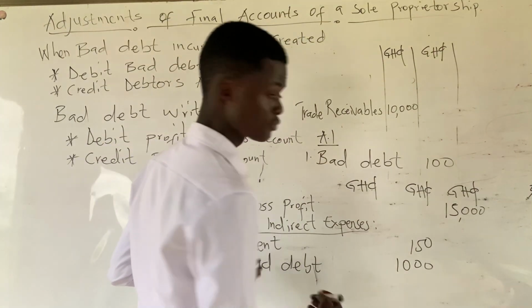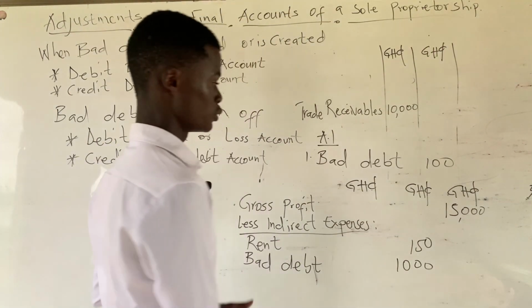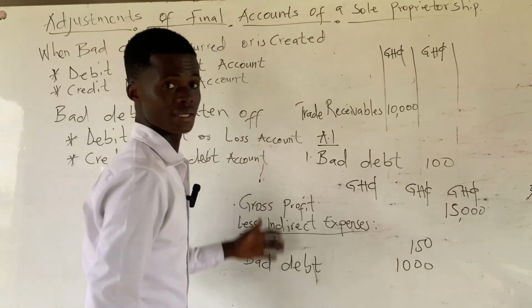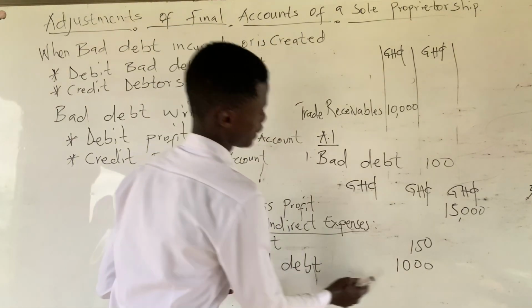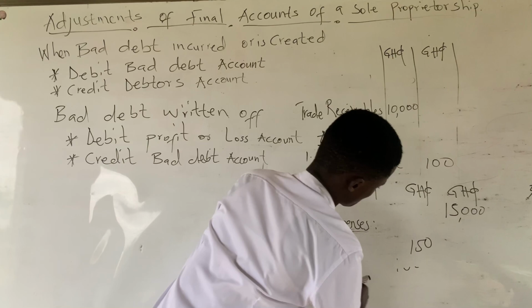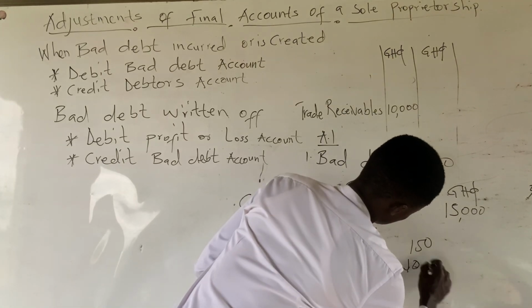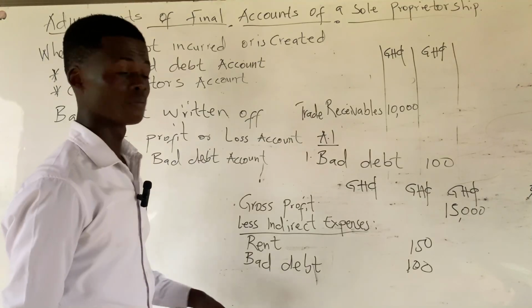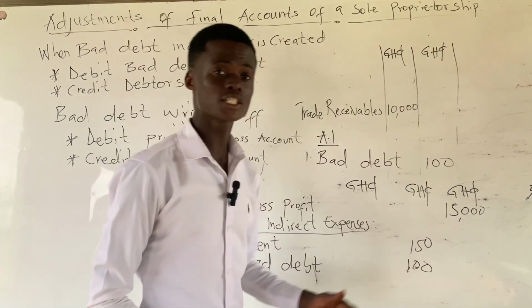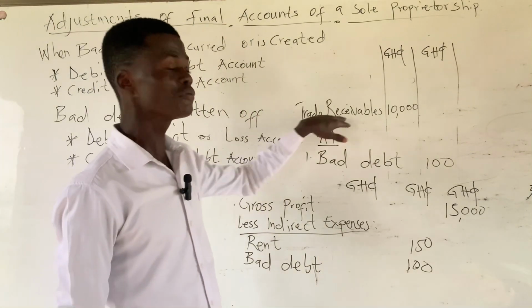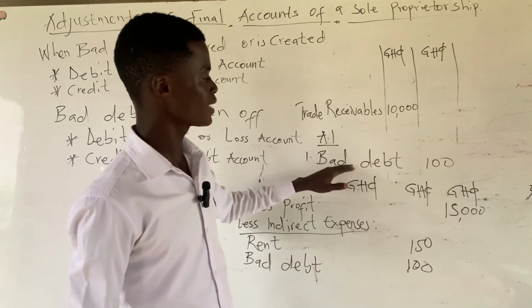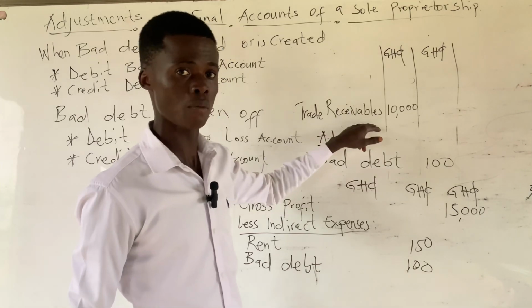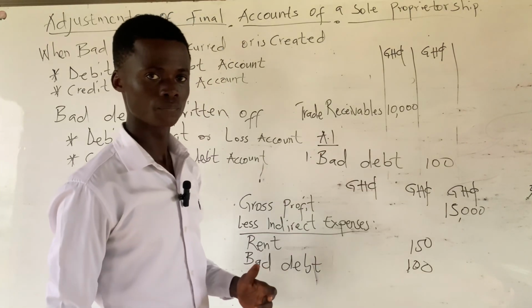So when we come to the trading or profit or loss account, you just add the bad debt to indirect expenses as we've already done. So you clean it and make the amount 100. But when we go to the statement of financial position, after stating our trade receivables, we need to subtract the bad debt figure from the trade receivables before we can proceed.